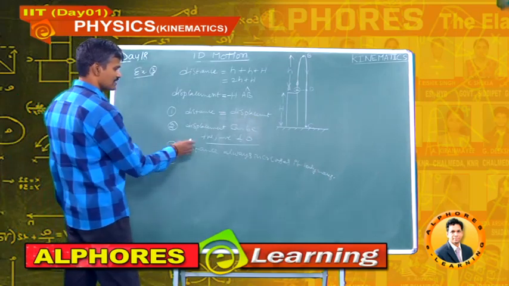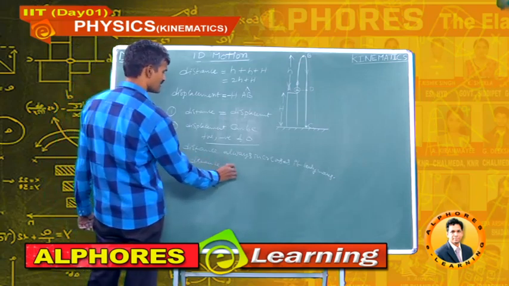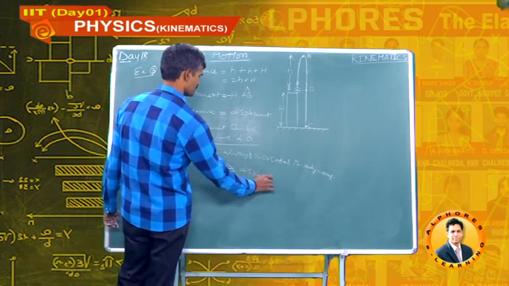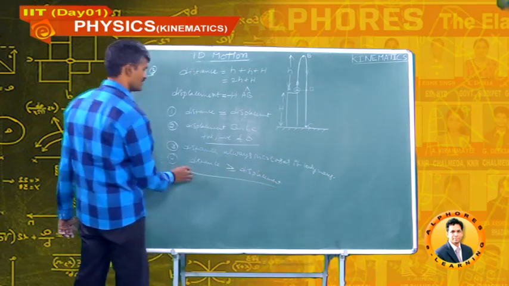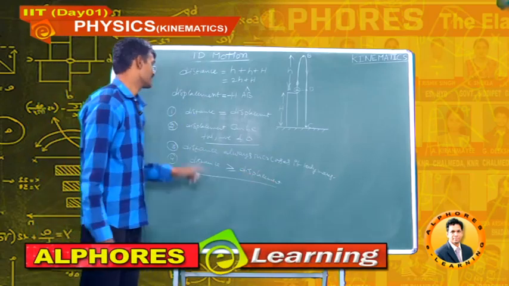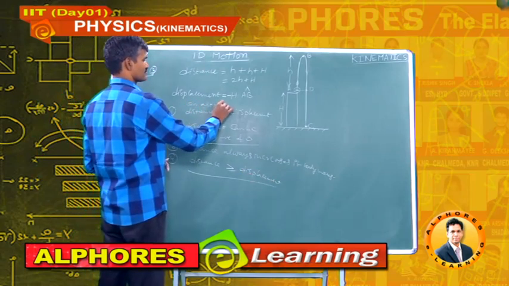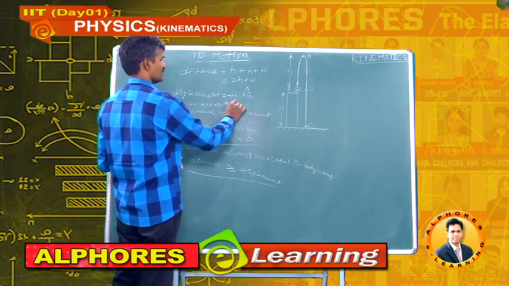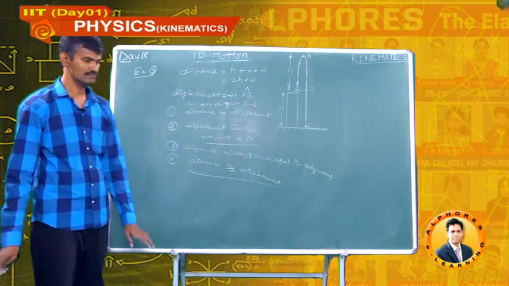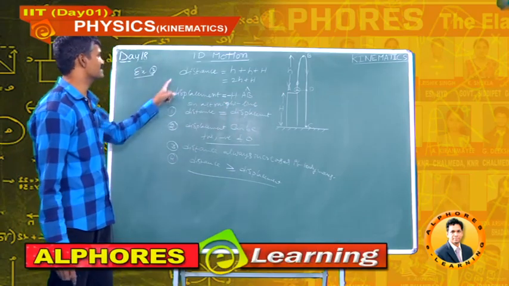Next, distance is always greater than or equal to displacement. In a straight line, distance is always equal to displacement. These are some important points regarding distance and displacement.